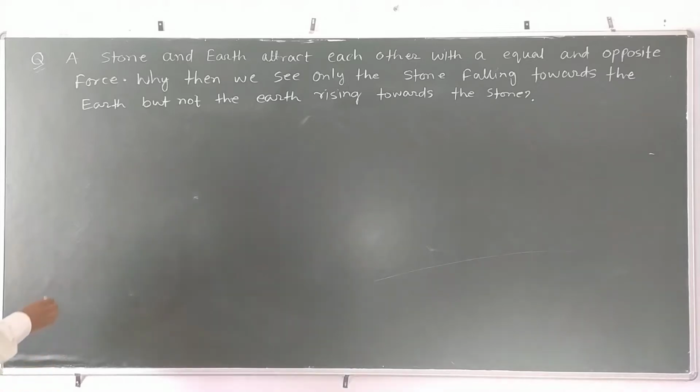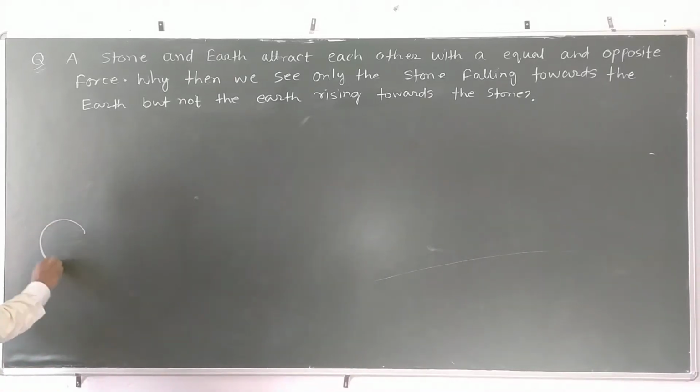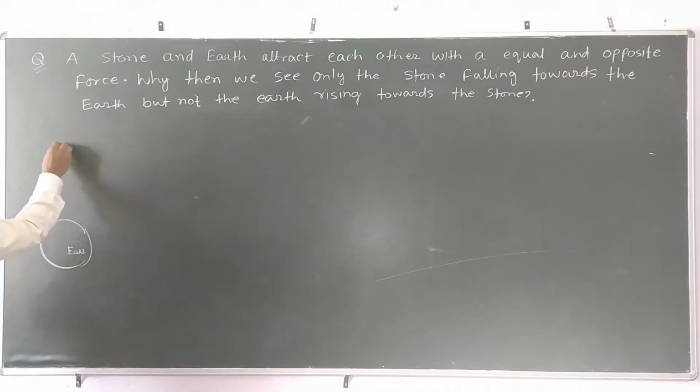Let us see here. Suppose this one is the earth, and this one the stone. We see that the stone is falling toward the earth, but the earth is not rising toward the stone. Why is this happening like that? We have to answer this question.